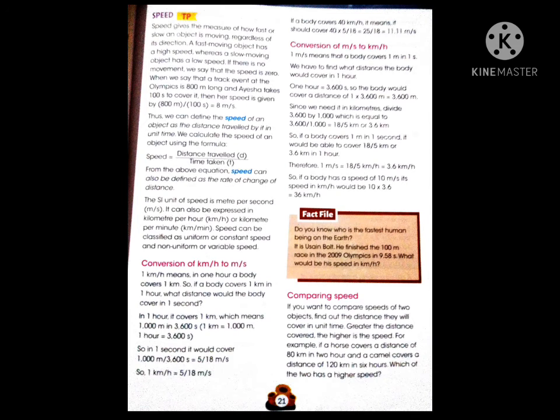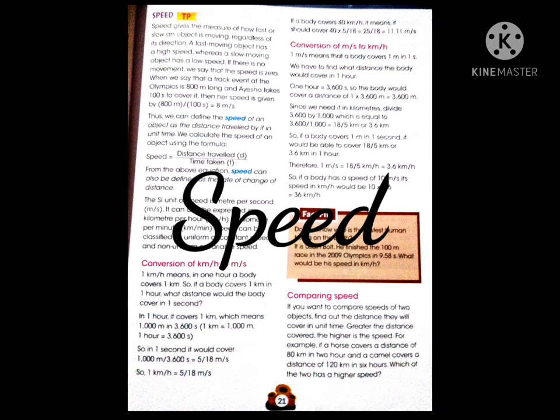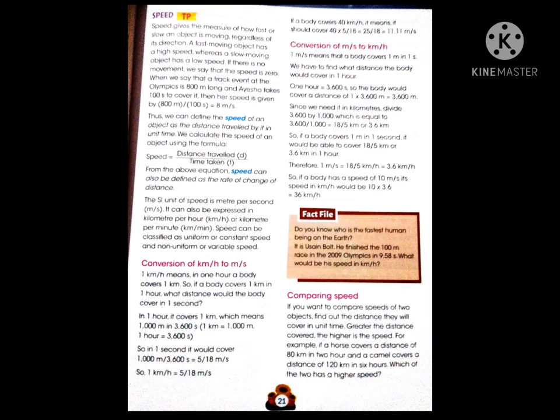Now move to the topic speed. Speed gives the measure of how fast or how slow an object is moving, regardless of its direction. A fast-moving object has a high speed, whereas a slow-moving object has low speed. If there is no movement, then we say that the speed is 0.